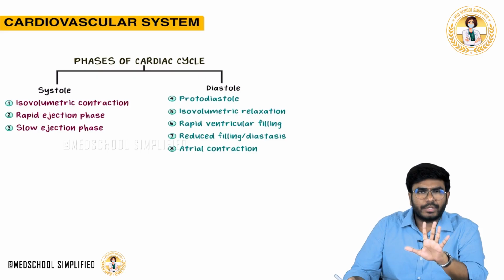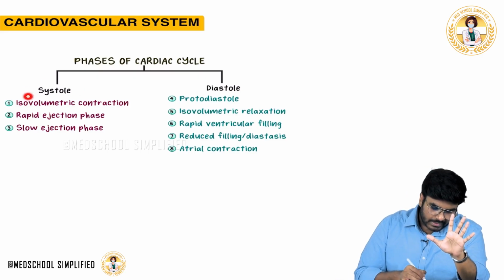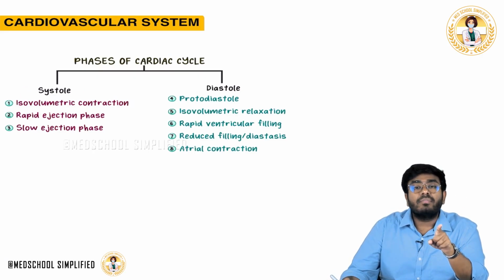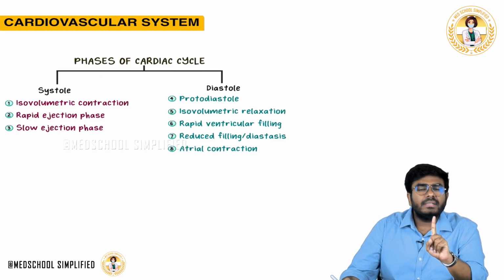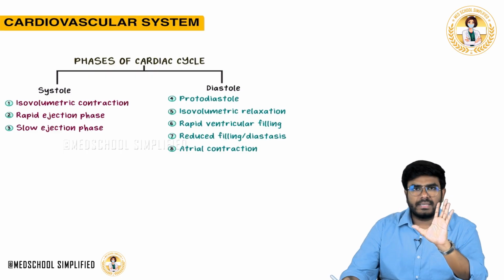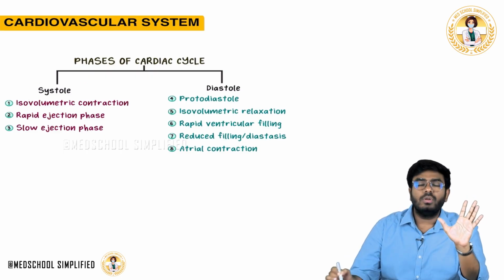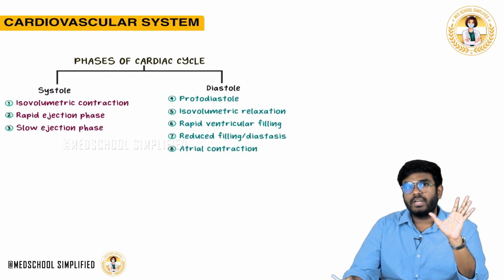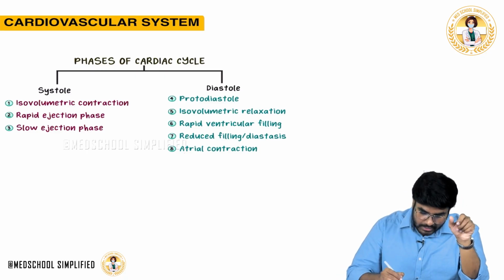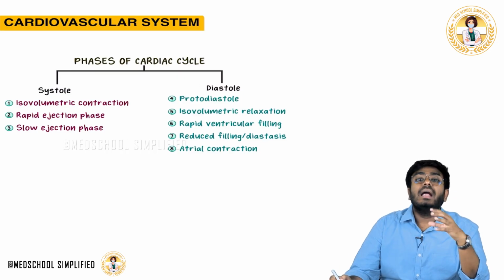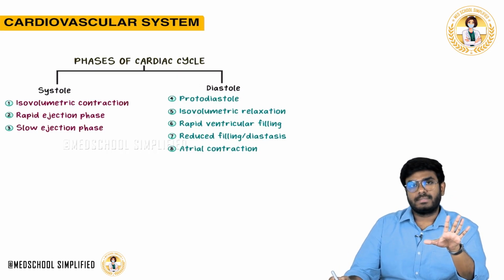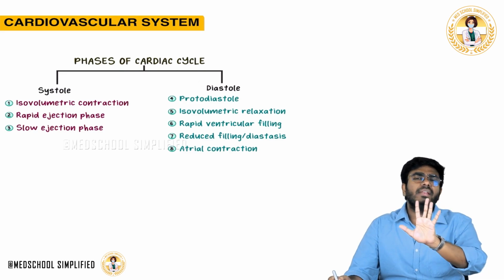Now I am telling you, systole means we are mainly concerned about the activity of the ventricles, not the atria. The ventricle is the most important part. When I am discussing systole, I am mainly talking about the ventricles, not the atrial systole. Actually, atrial systole or atrial contraction is happening during diastole of the ventricles. Don't worry, it will be very easy for you.